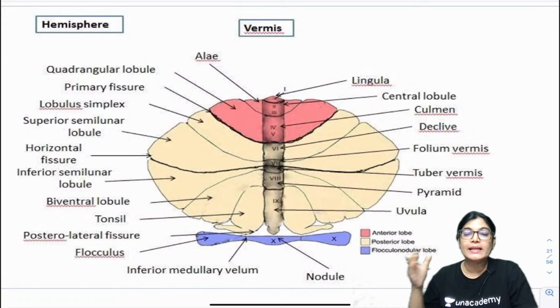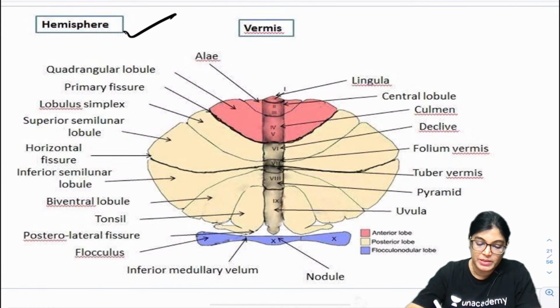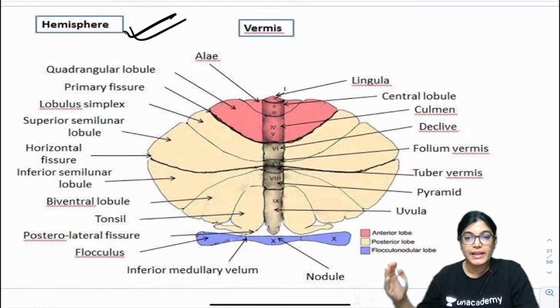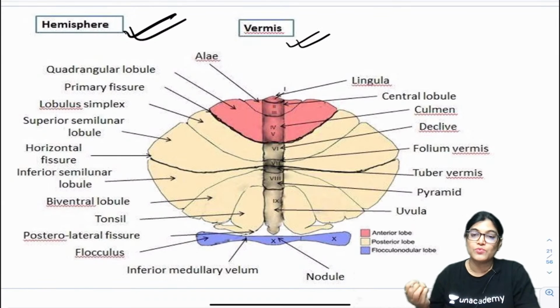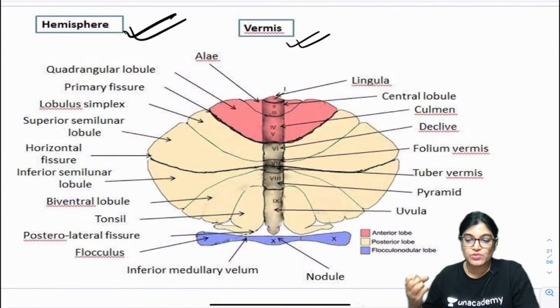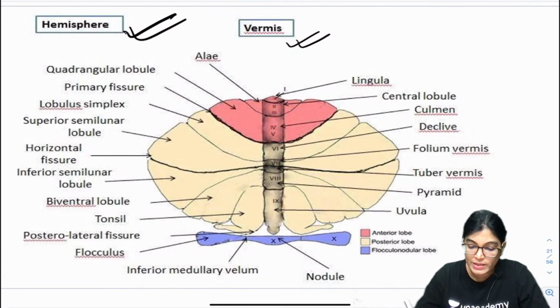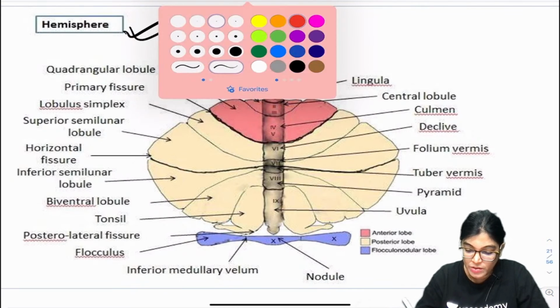What is this worm-like structure called? It is called the vermis. This is exactly correct. If you want to know what the vermis is, please write down the details about the vermis.